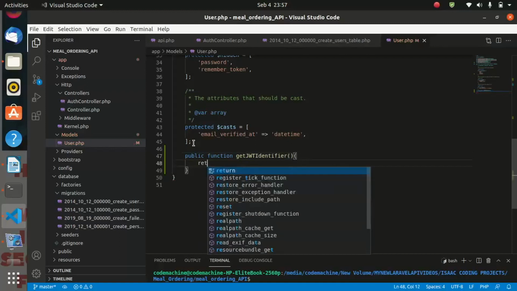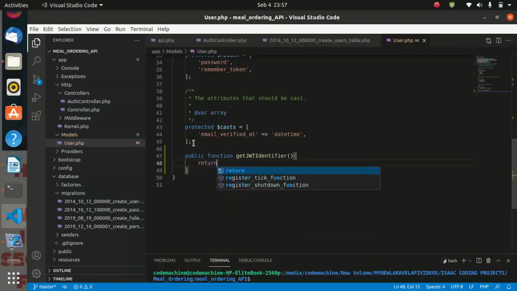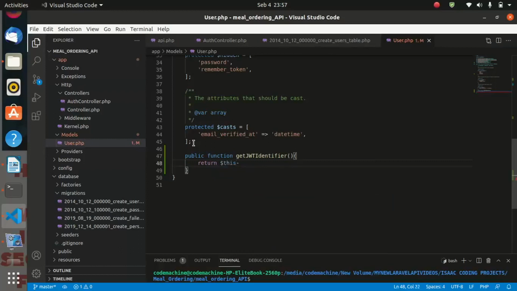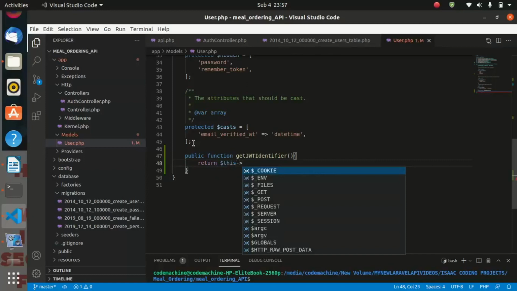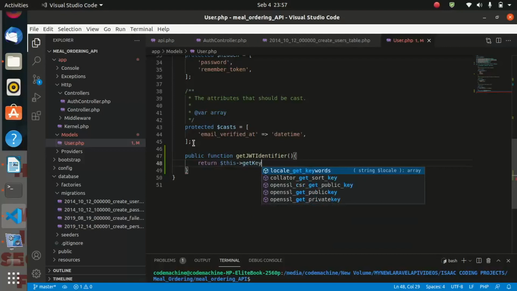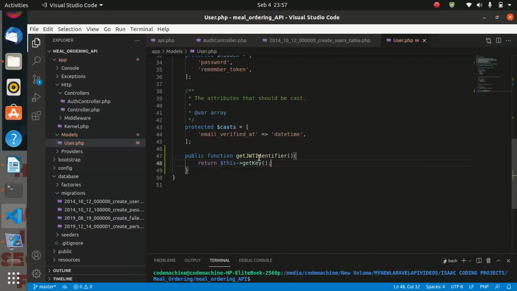So we shall say return $this get key. And it's a method. So get Jwt identifier must return this.